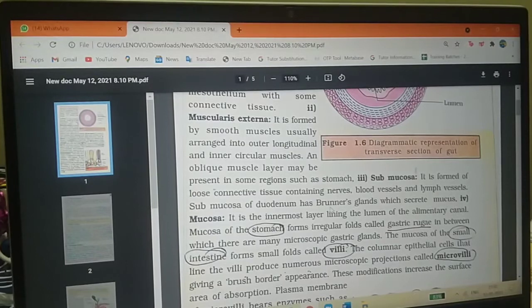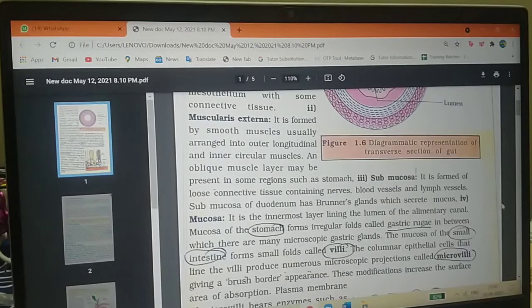This is the main point: in the duodenum region, the submucosa contains Brunner's glands. The duodenum is the first part of the small intestine, and there the Brunner's glands secrete mucus.